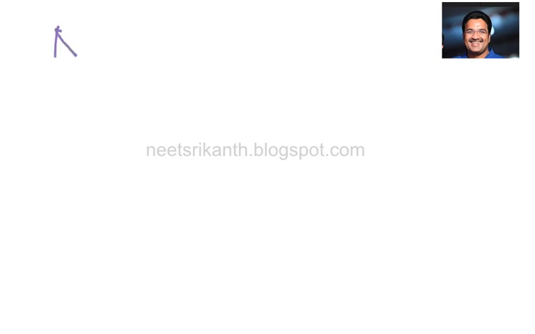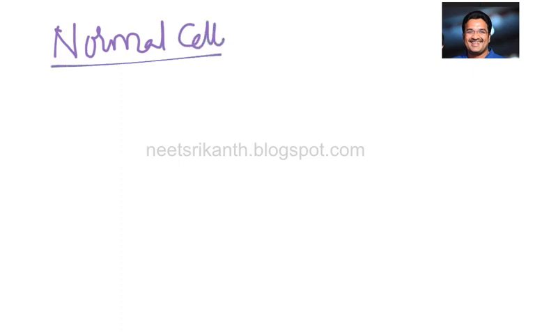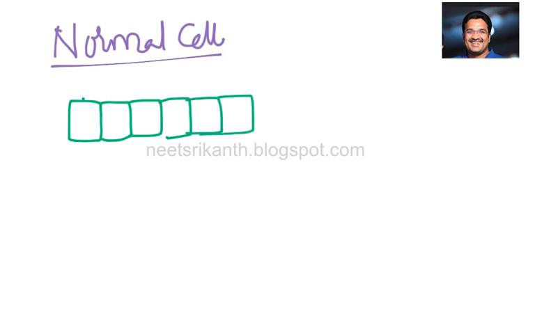For that we need to compare the properties of a normal cell, and then how losing the properties of the normal cell leads to cancer. The reasons for cancer: first of all, let us see a process. Generally cells connect to each other with the help of adhering junctions. General body cells connect to each other like this. When they divide, a controlled division procedure can be seen.